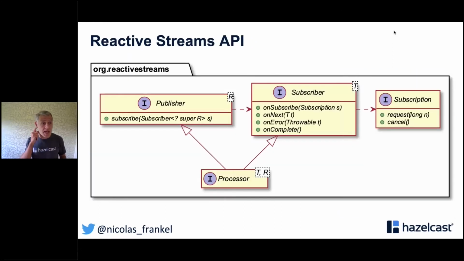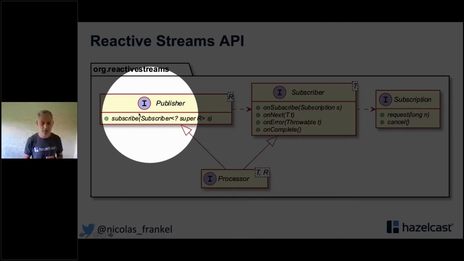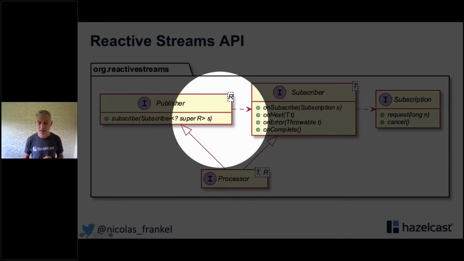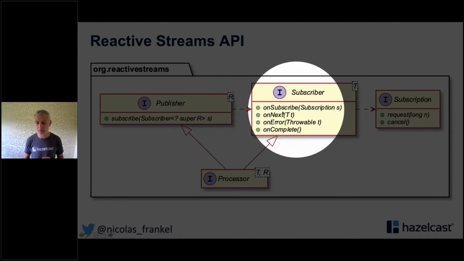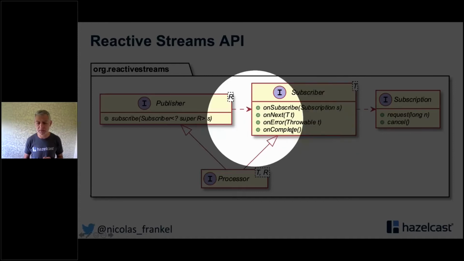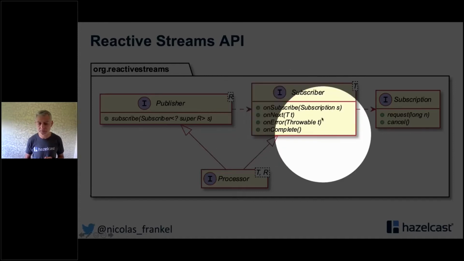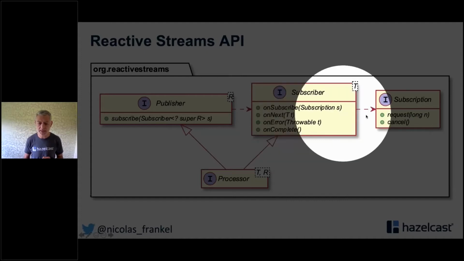Regarding the API, here is the Reactive Streams API, and you can see it's only 4 classes. Those are the foundations of every other API. On one side, you've got the publisher, and to the publisher, you can subscribe a subscriber. Then you've got the subscriber, and you can do something when you subscribe, when you receive the next element, when there is an error, or when you finish successfully. Then here you pass in the subscription.